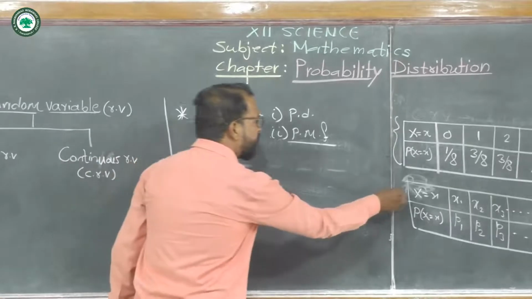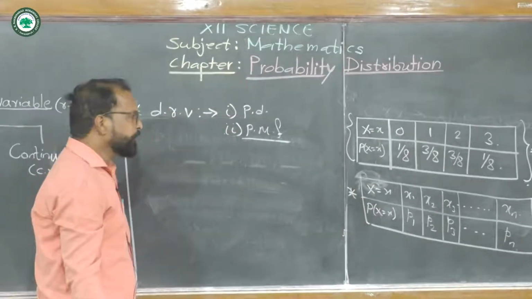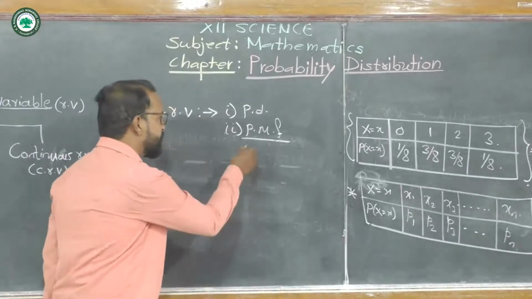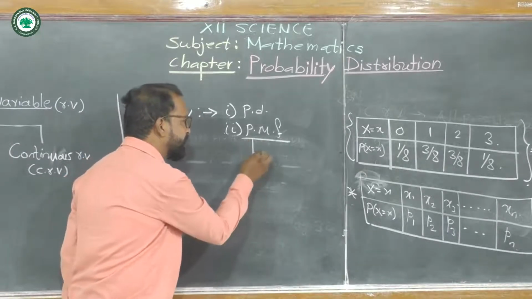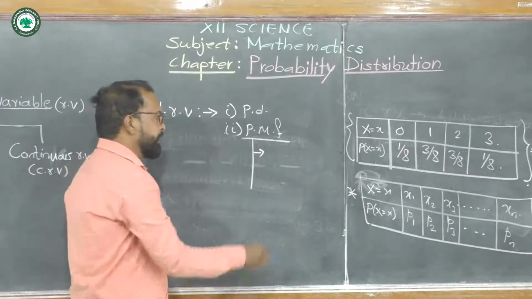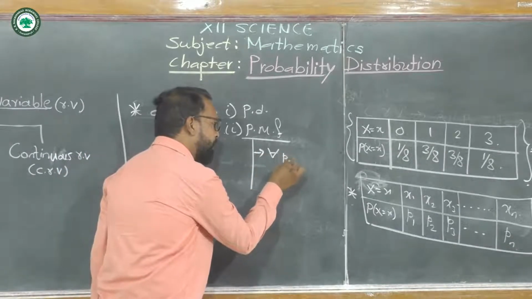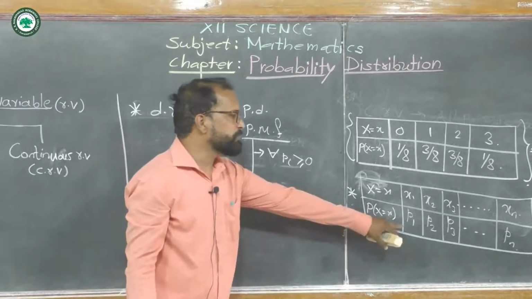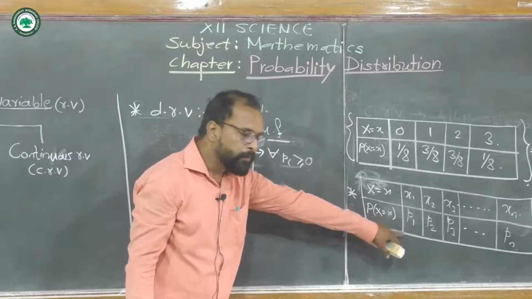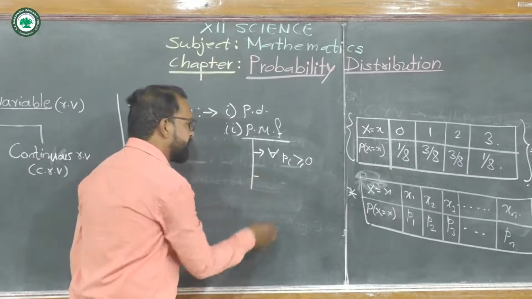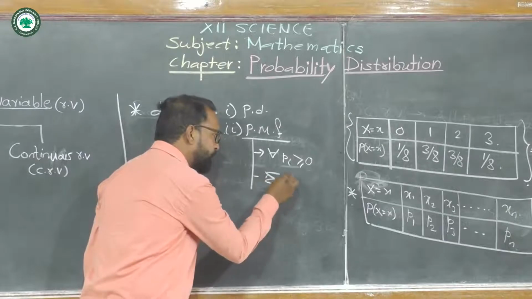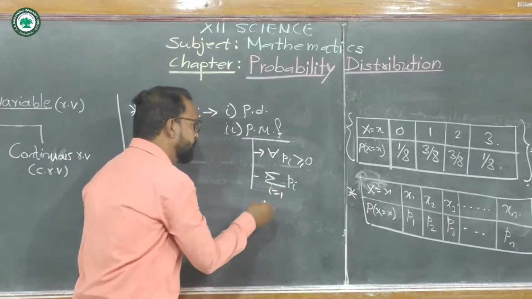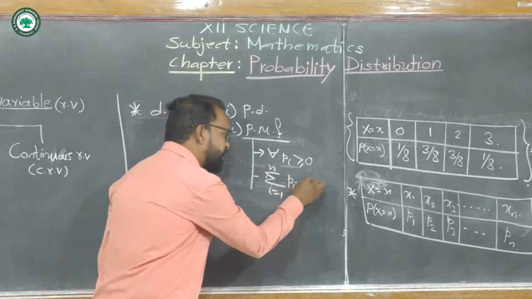Now consider this probability distribution. If it satisfies two conditions: first condition, every pi is greater than or equal to 0, meaning each probability must be greater than or equal to 0. And the second condition is the summation of pi, i running from 1 to n, equals 1.